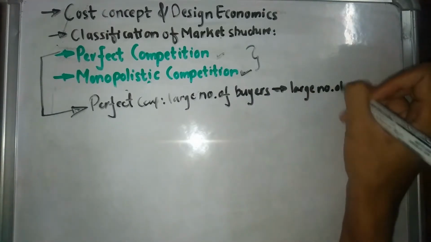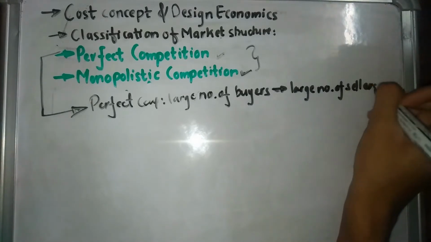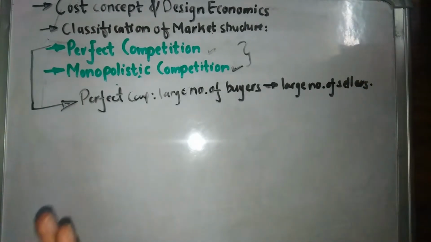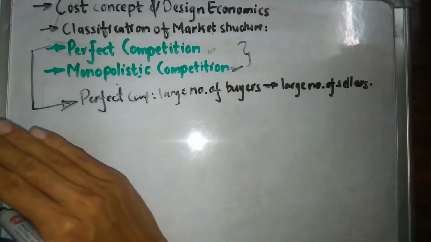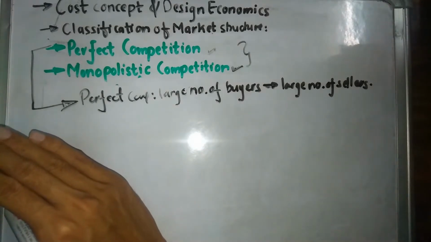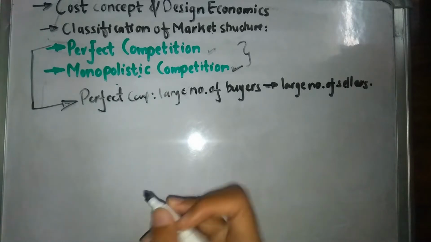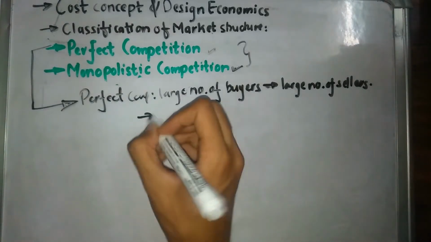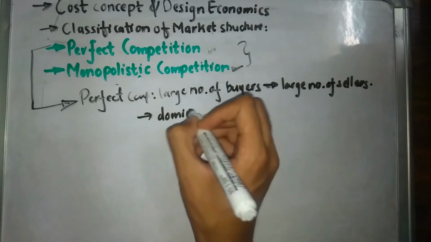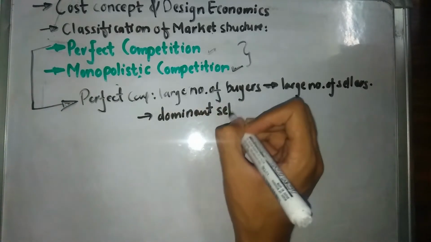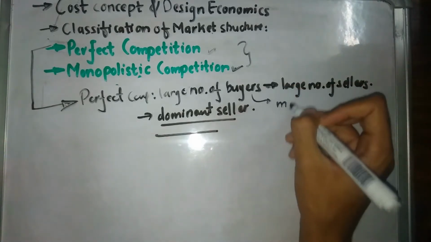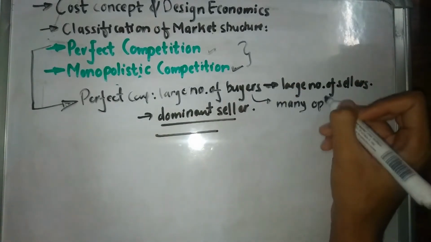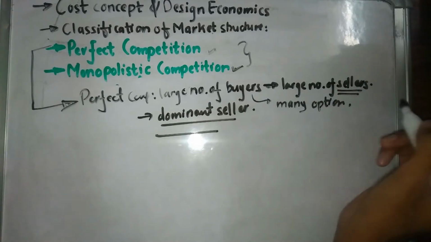What you need to understand is that in a perfect competition market there is going to be a large number of buyers and a large number of sellers, and there are no dominant sellers. So the buyers have many options to choose from, since there are a large number of sellers.